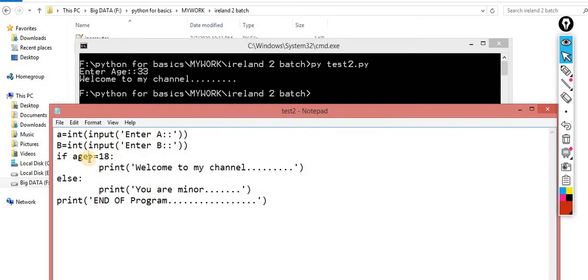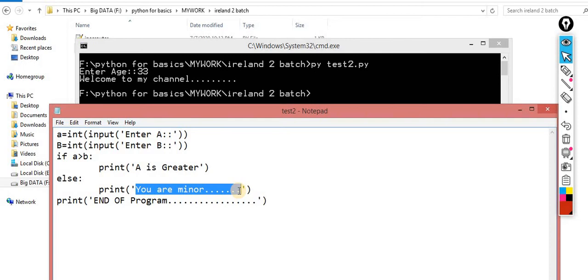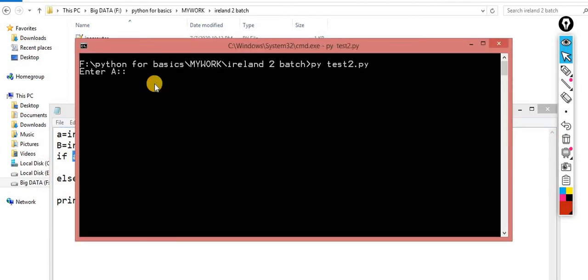If A greater than B, then print A is greater, else B is greater. Very simple, B is greater. Okay, very simple program. Now I make this condition, implement it. CLS, enter A 12, enter B 33.